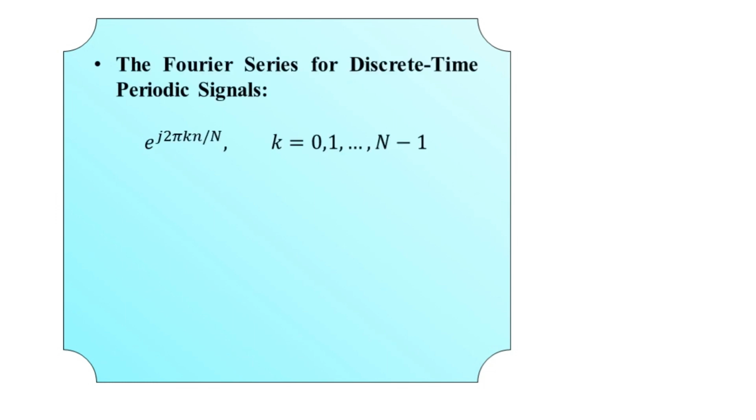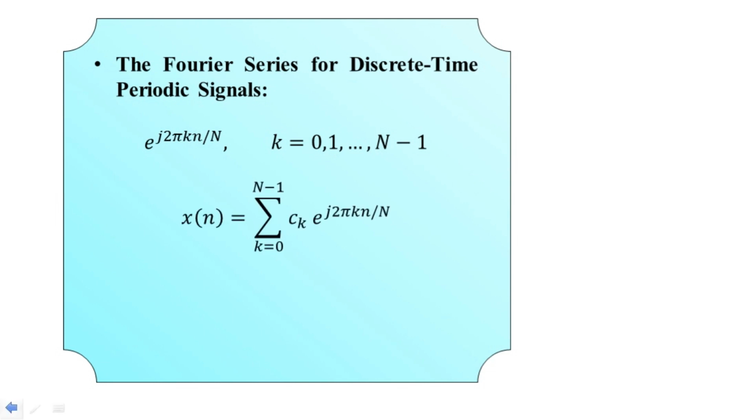Those can be mathematically represented here as e to the power j times 2 pi small k into small n divided by capital N, where small k holds the values 0, 1, 2, 3 up to capital N minus 1 here. And the Fourier series representation for the discrete time periodic signal can be given by this expression.